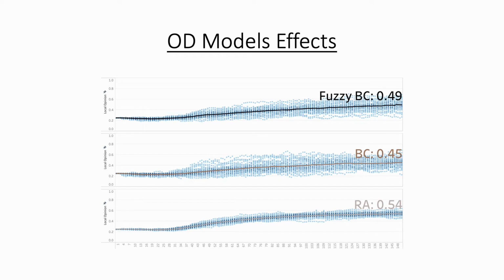Next, the FBC model utilising the A1 weight segmentation was compared with the BC and RA relative agreement OD models. 5 simulations were again run for each. It can be seen that the average evolution and opinions of the BC and FBC models are very similar. The FBC does finish higher by 0.05, although this is 0.05 lower than the RA model.